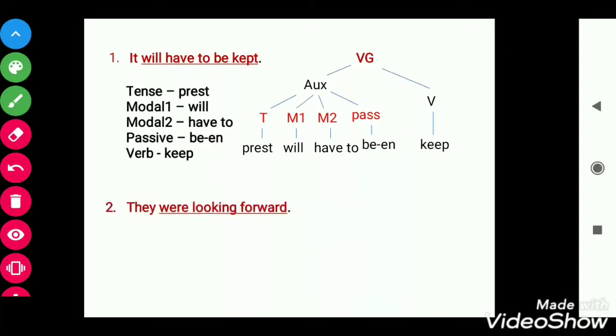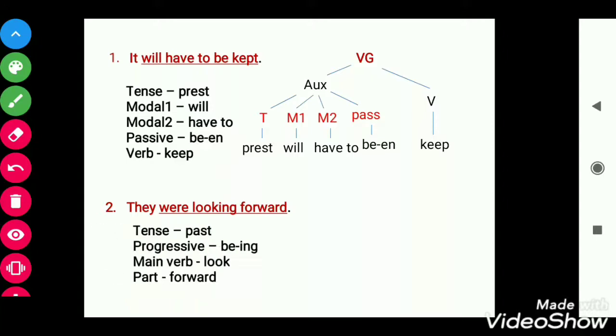Come to another example. They were looking forward. So here were looking forward is the VG part, and we can see that tense is past continuous tense. So the tense is past. Then we need to write progressive for continuous. So progressive under that be ing. Here looking forward is the verb.